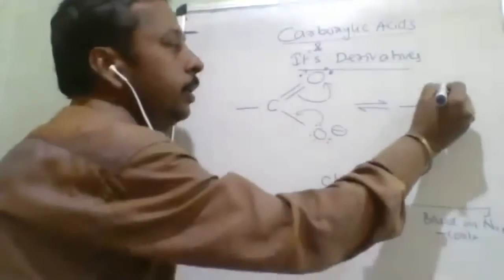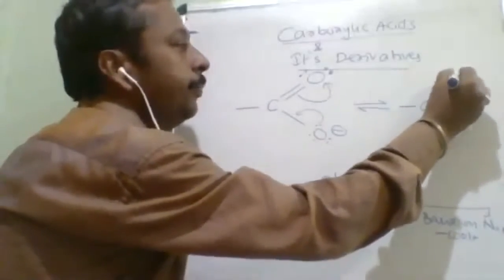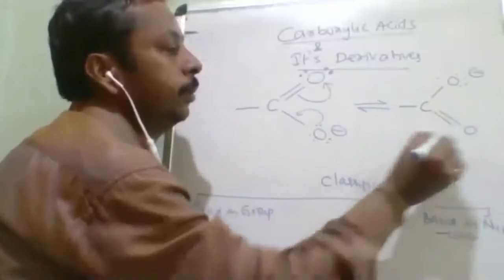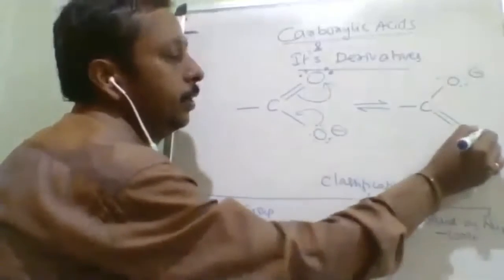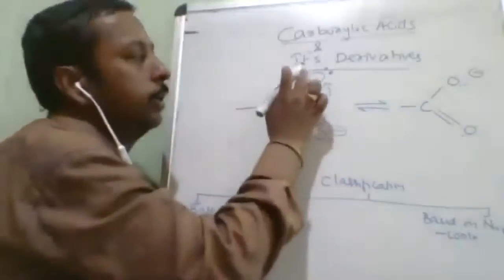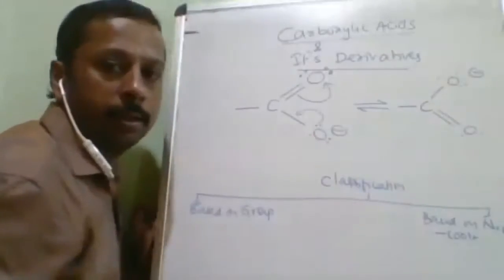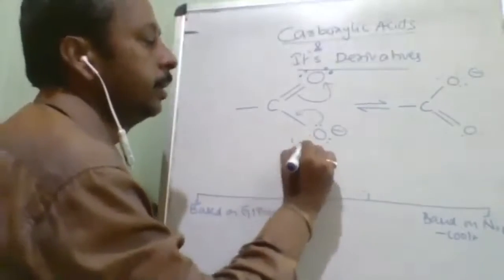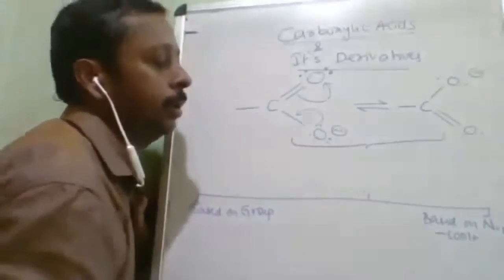Okay. So this will be the oxygen, this will be the negative charge, and this will be the pi bond. Now earlier there were three lone pairs, now there will be two lone pairs. And earlier there were two lone pairs, now it will be three lone pairs. These are the two resonating structures possible.